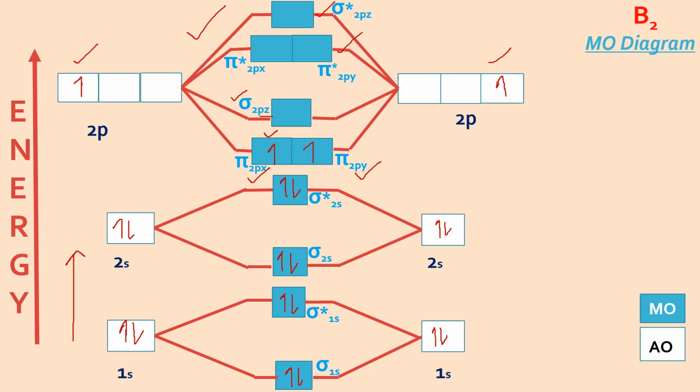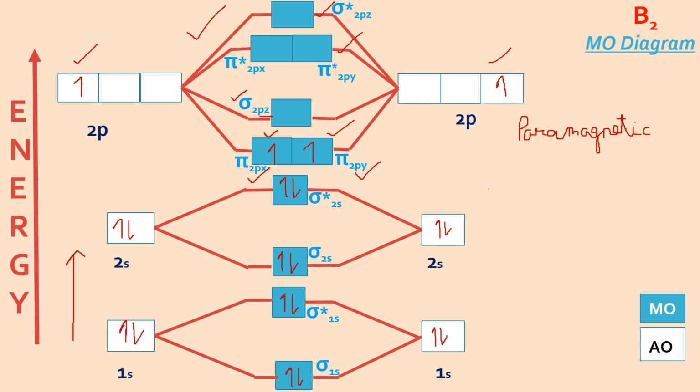This is the diagram for B2, MO diagram. Now you can see two unpaired electrons here. So that's why the nature will be paramagnetic. The magnetic nature of the B2 molecule is going to be paramagnetic. Even if there is a single unpaired electron in the MO, it shows the paramagnetic behavior. And as the number of unpaired electrons keeps increasing in MOs, the strength of that magnetic behavior for that particular molecule is more. So this is paramagnetic, we can predict.